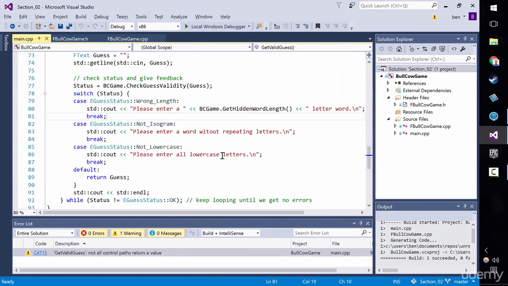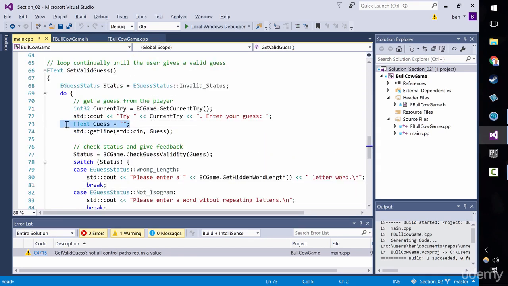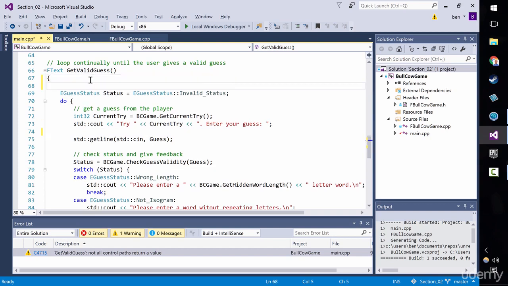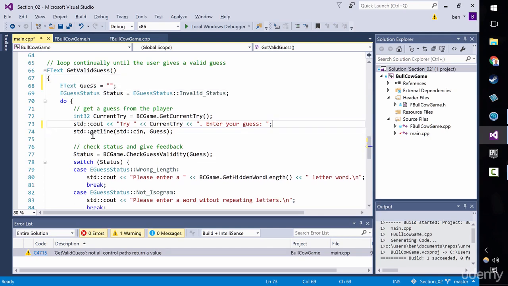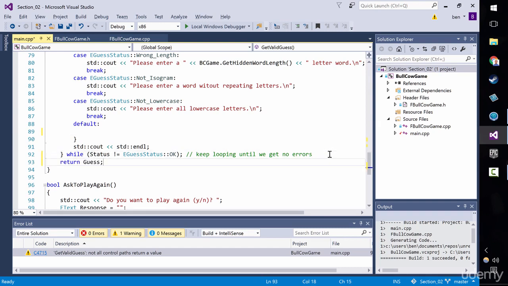Okay, so welcome back. Now the way that I'm going to remove this problem is I'm going to lift my guess here just to a higher level. I'm going to declare it up the top before we go into the loop. What that allows me to do further down is, rather than returning the guess here under default, it allows me to return the guess after we leave the loop. So if we return the guess after we've left the loop, we can be sure that every single code path returns a value, because we're always eventually going to get out of here, right?